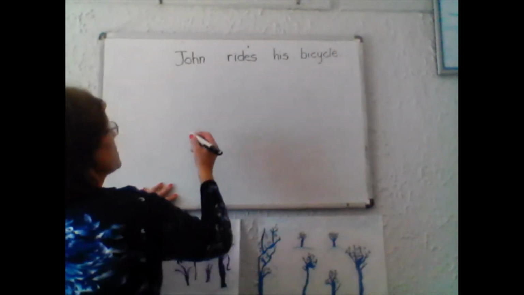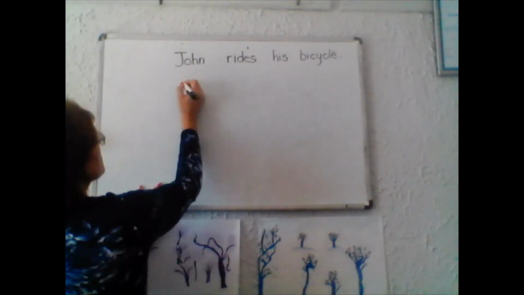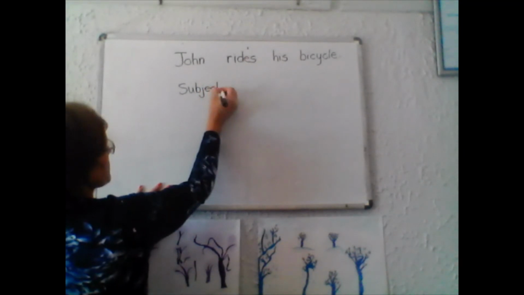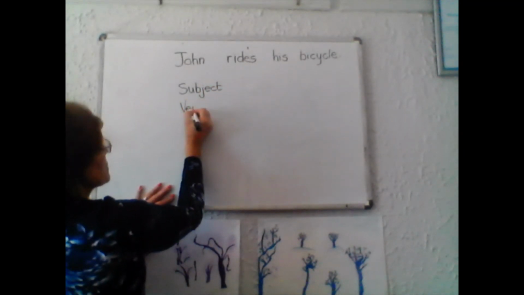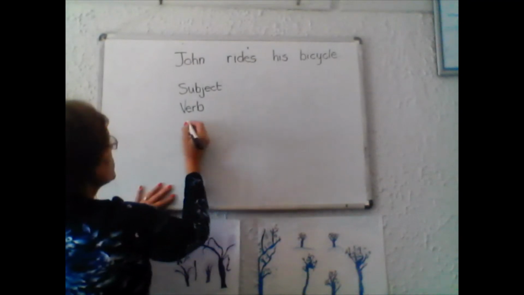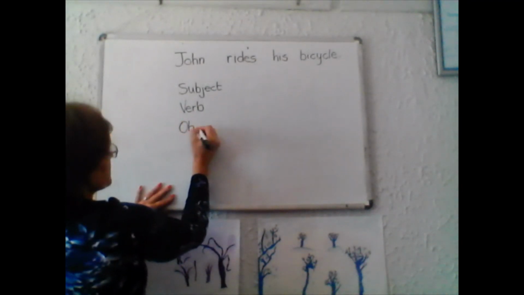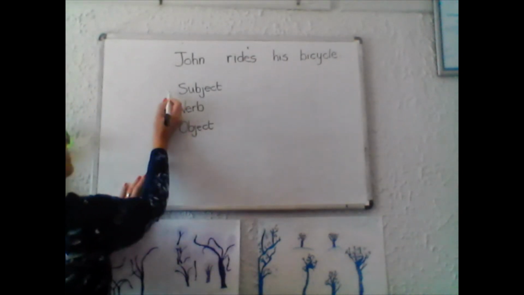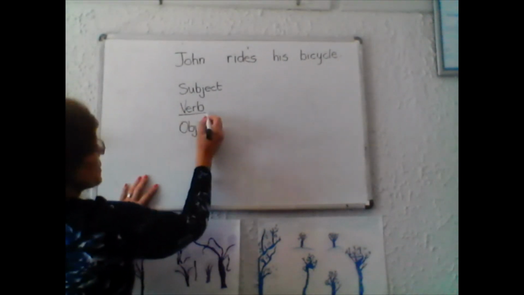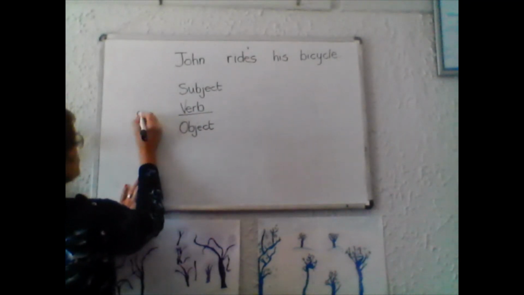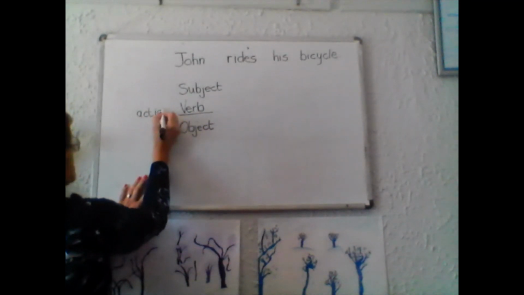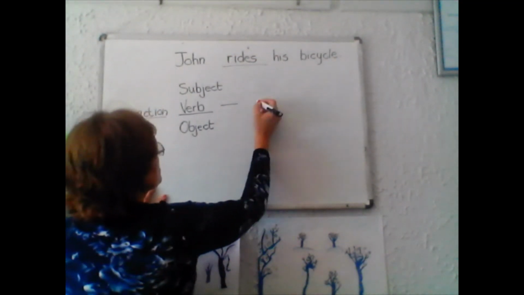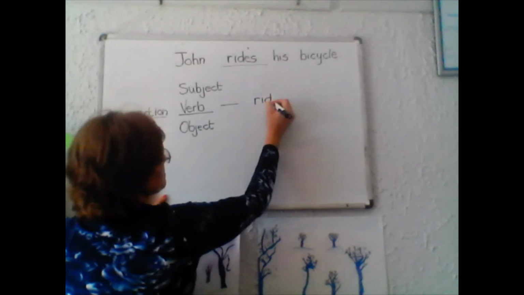Right. Then I break up this sentence into a subject, a verb, and we've seen that a verb is an action word, and an object. All right. Let's start with the verb. The verb is the action word. So something is taking place, action. What action is taking place? It's rides. So the verb is rides.